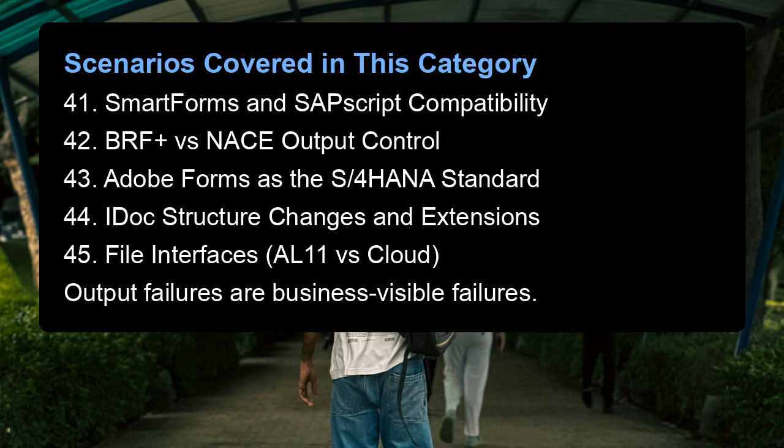Scenarios covered in this category. 41. Smart forms and SAP script compatibility. 42. BRF+ versus NACE output control. 43. Adobe Forms as the S/4HANA standard. 44. IDoc structure changes and extensions. 45. File interfaces, AL11 versus cloud. Output failures are business visible failures.